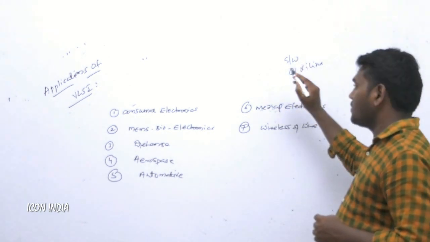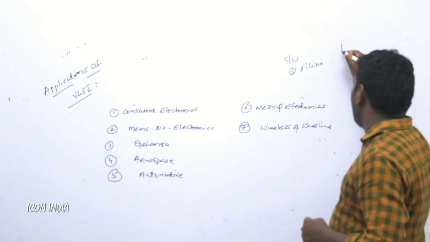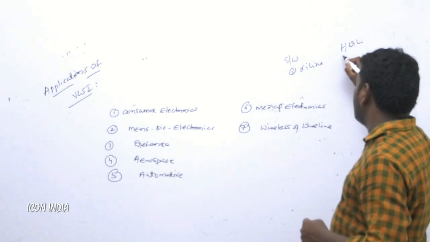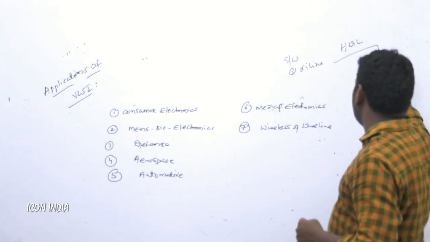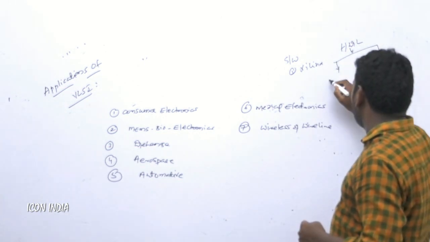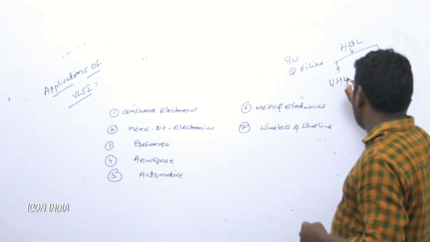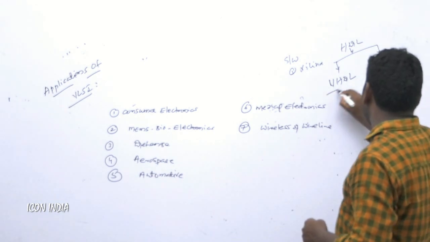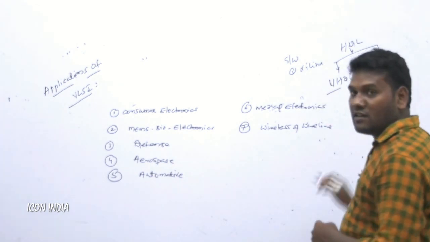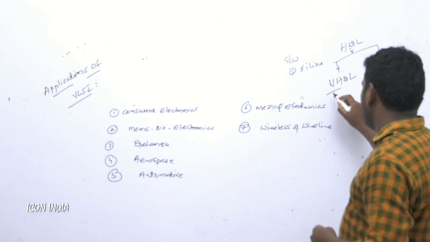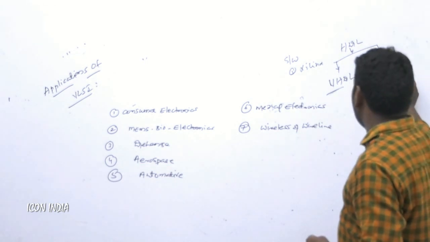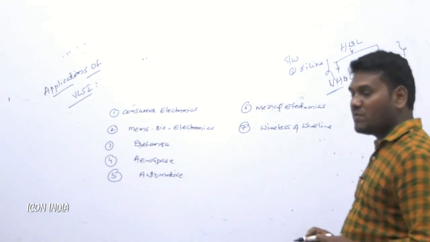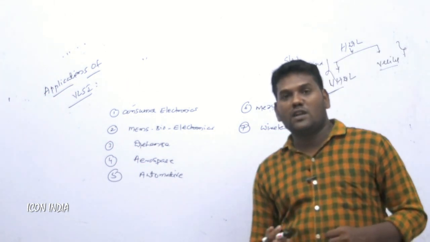Suppose here we have two description languages. This is the VLSI hardware description language. This hardware description language is divided into two, that is VHDL and Verilog. So these two are the hardware description languages. VHDL is the very high speed description language, and the Verilog language. According to these languages we have to write some program for the chip.